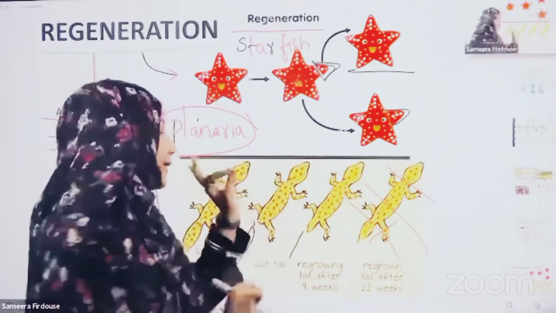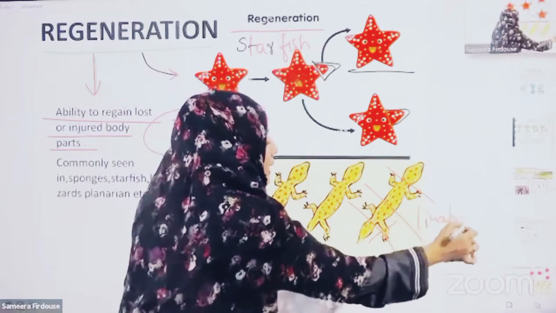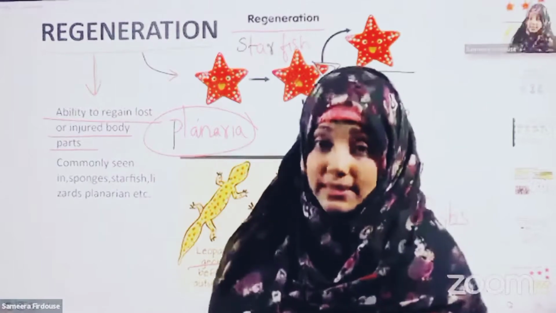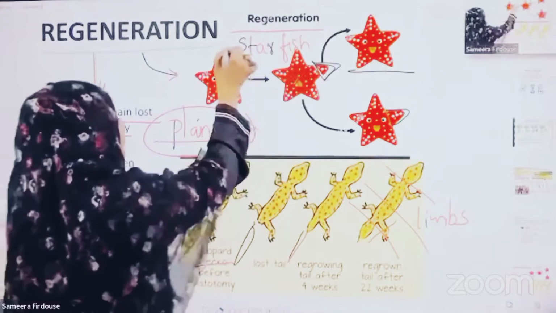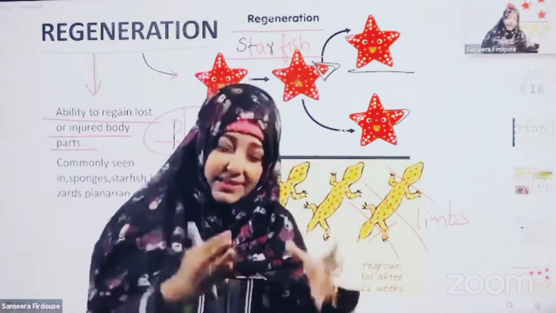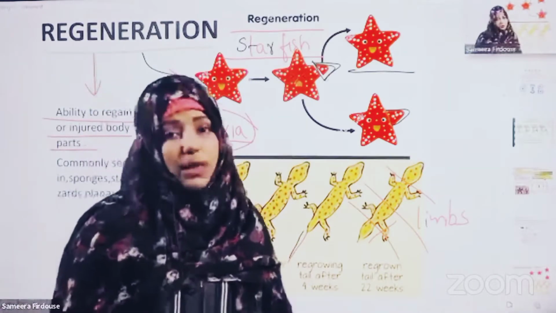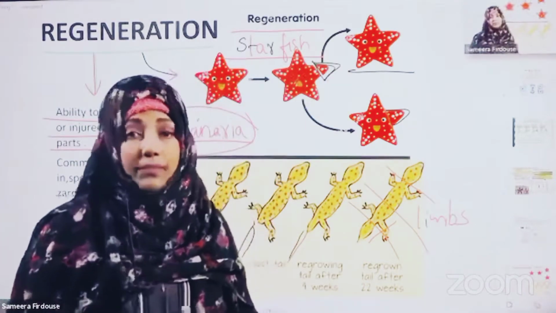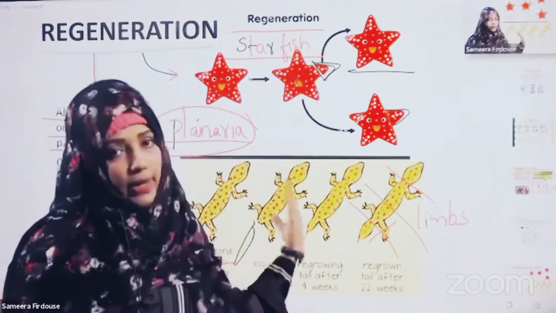No. Only the tail and limbs have the capacity to redevelop. That's why in lizards the power of regeneration is not very high, whereas in planaria and starfish it is very high. So regeneration can be considered one of the asexual reproduction methods, as a new individual is formed. Even these organisms can undergo sexual reproduction also.